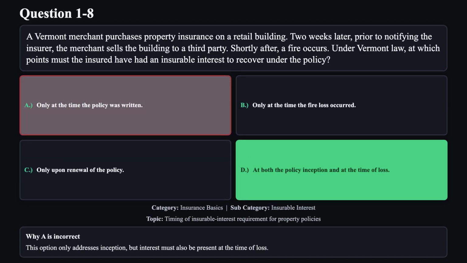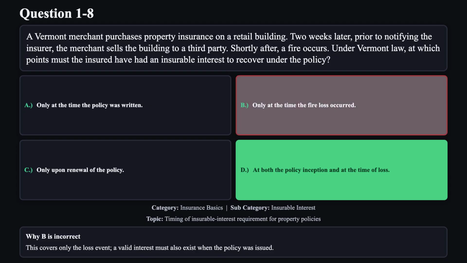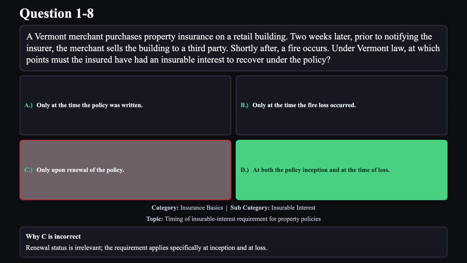This option only addresses inception, but interest must also be present at the time of loss. Reason B is not correct. This covers only the loss event. A valid interest must also exist when the policy was issued. Reason C is not correct. Renewal status is irrelevant. The requirement applies specifically at inception and at loss.